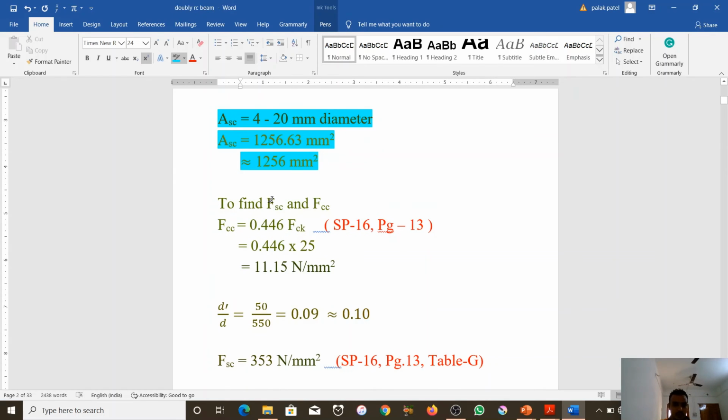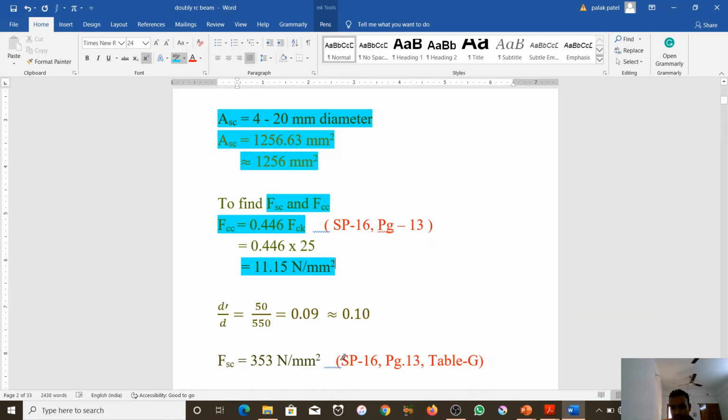Then we have to find fsc and fcc. For fcc we have the equation 0.446 fck. fck is 25. Put the value of fck and you get 11.15 Newton per mm square. This is the fcc value. We also need the fsc value, but we need to understand the steel grade. What is the steel grade? 415. We have a 415 steel grade.